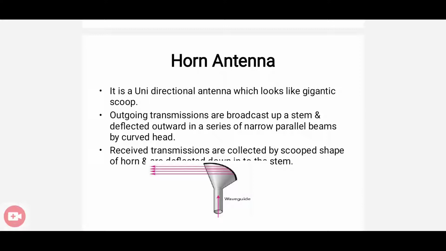An isotropic antenna radiates power in all directions equally well, and its radiation pattern is a spherical radiation pattern. But in the case of a horn antenna, it is a unidirectional radiation pattern, or it's a unidirectional antenna. It's something like a gigantic scoop or a horn-like structure. That's why it's otherwise known as a horn antenna. So the second type of antenna is a horn antenna.